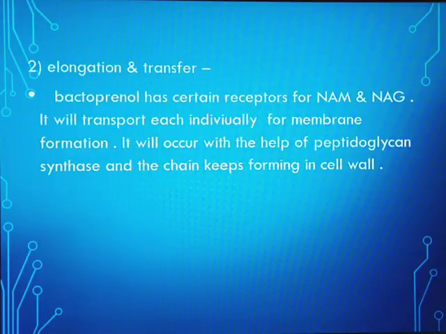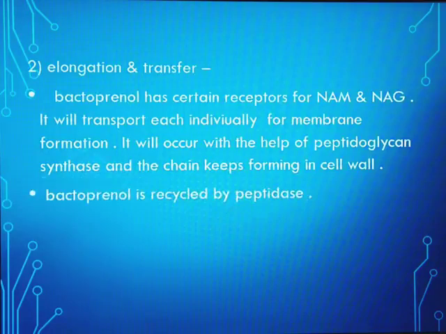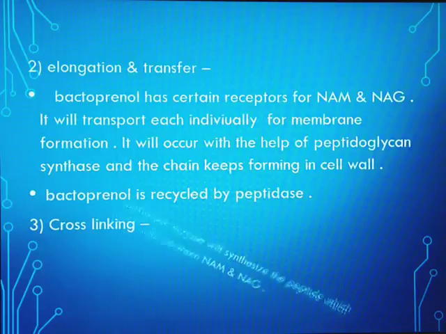Now this occurs with the help of peptidoglycan synthase, and this keeps the chain forming in the cell wall. This bactoprenol is present in a very limited amount, and hence it has to be recycled very frequently by the enzyme peptidase. The third step is cross-linking.